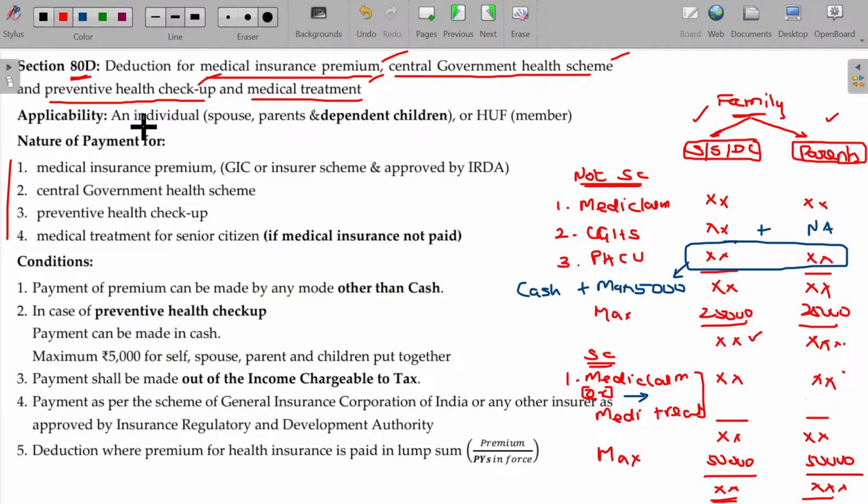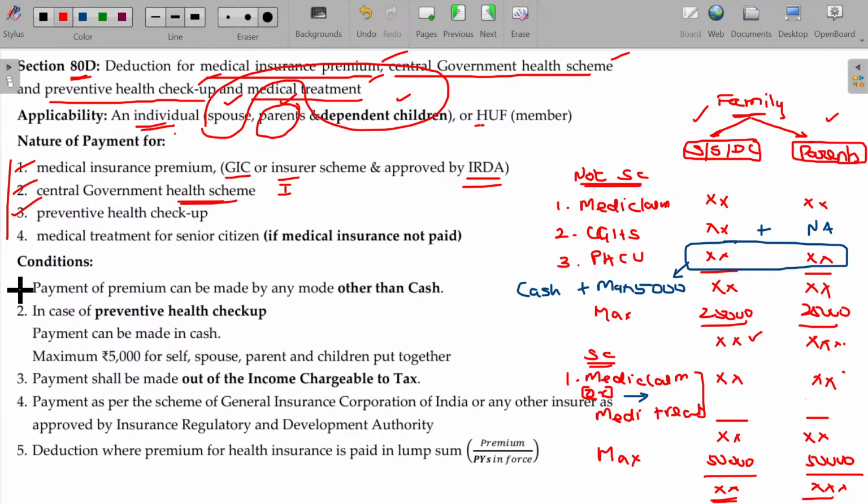Now, see, applicability: an individual or HUF. In case of individuals, spouse, parents, dependent children. Parents separately can be calculated. Spouse, dependent children and self will be separately calculated. Nature of payment, medical insurance premium, where the policy taken with the GIC or insurer, where the scheme framed by the insurer is as per IRDA, Insurance Regulatory Development Authority, or central government health scheme. This will be applicable only for the individual, that too spouse, self and dependent children.